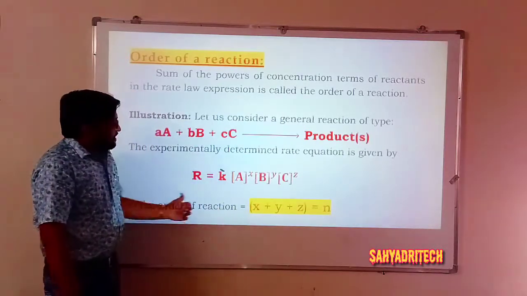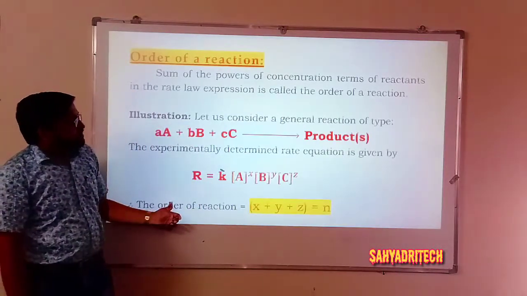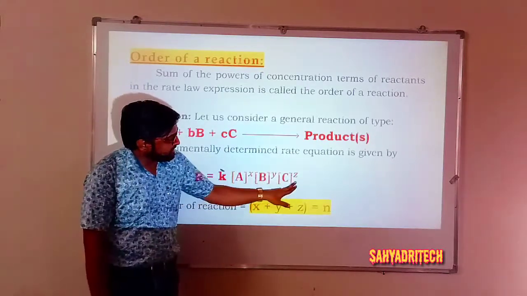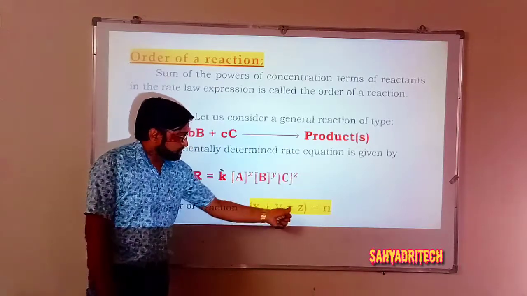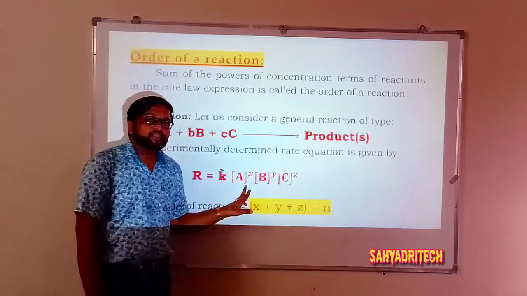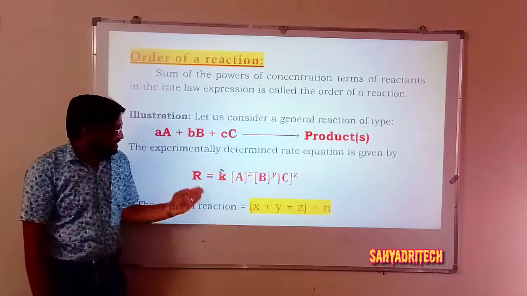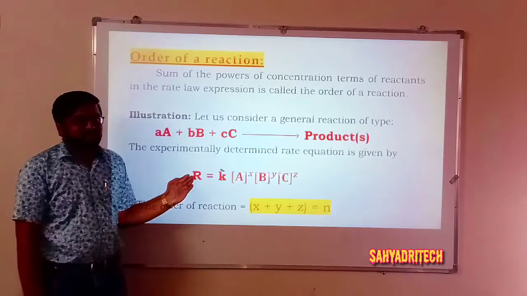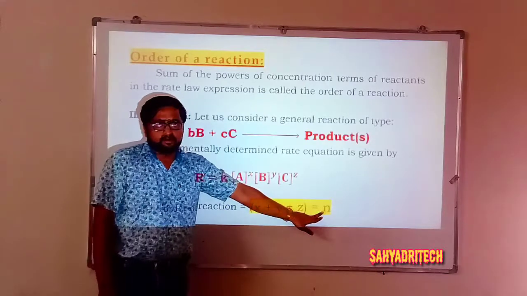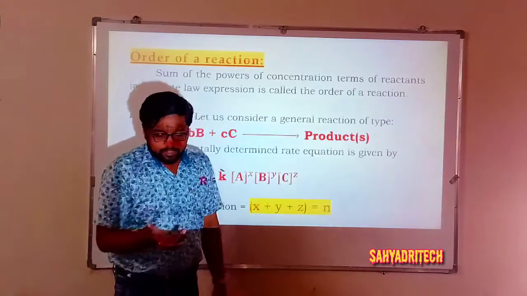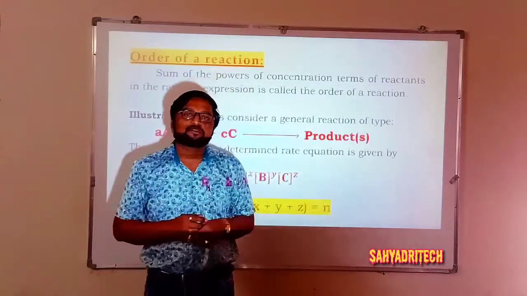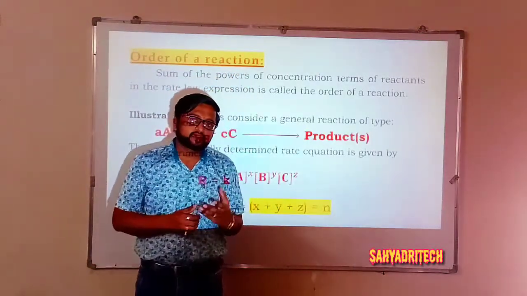Well, here according to the definition, what is the order? Sum of the powers. What are the powers here? x, y and z. These are the powers, and we are adding those powers. So sum of the powers of concentration terms of the reactants involved in a rate law expression is called order, and it is denoted with n. So how does one get the order of a reaction? By adding the powers of concentration terms involved in a rate law.